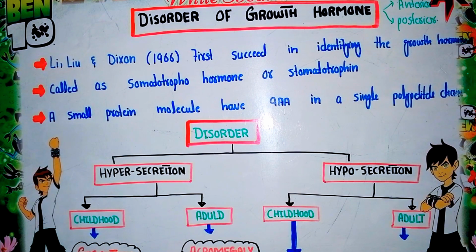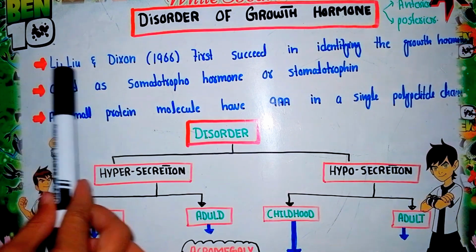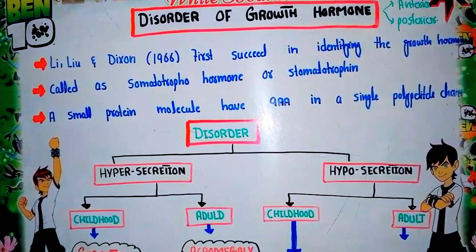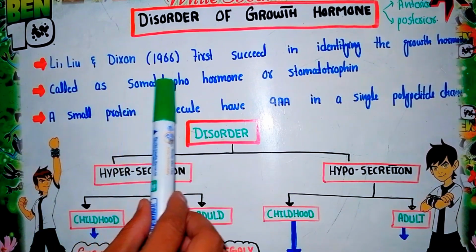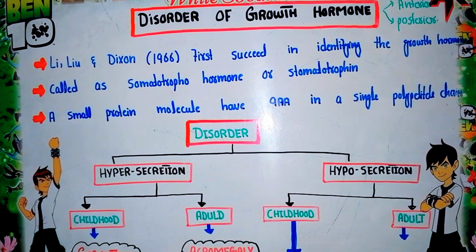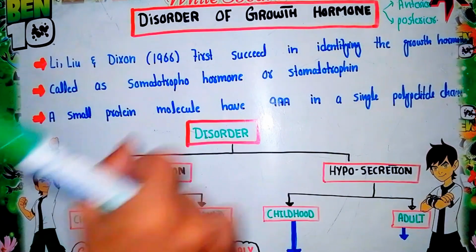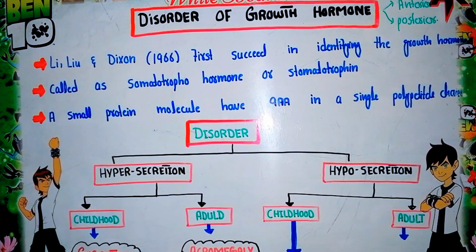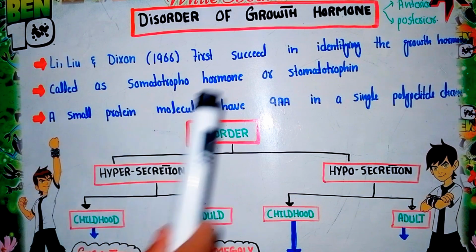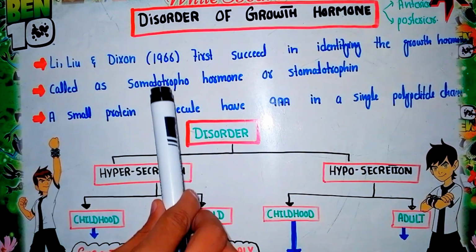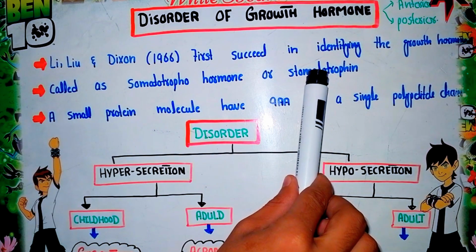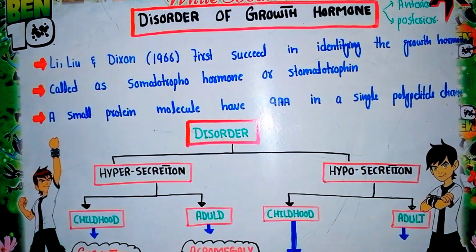Now the second point is the other name used for growth hormone. It is called somatotrophin hormone, or simply somatotrophin. So somatotrophin and growth hormone are actually the same thing.